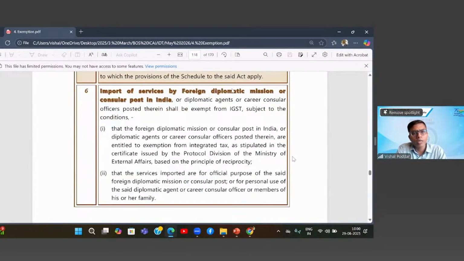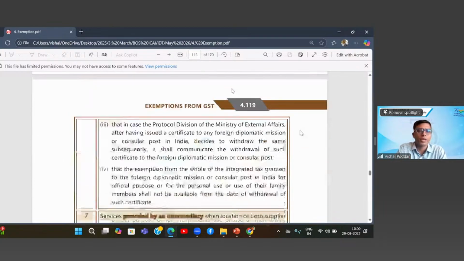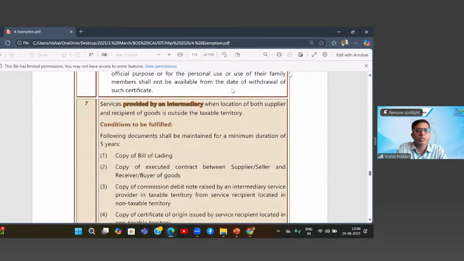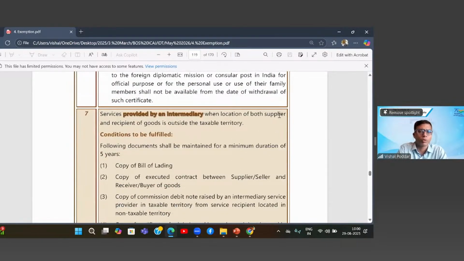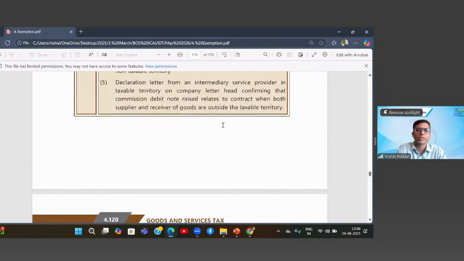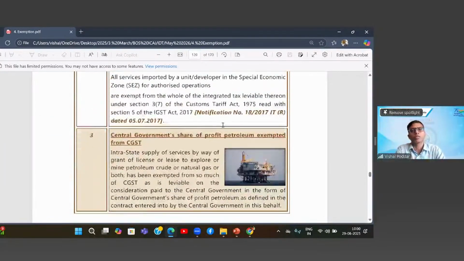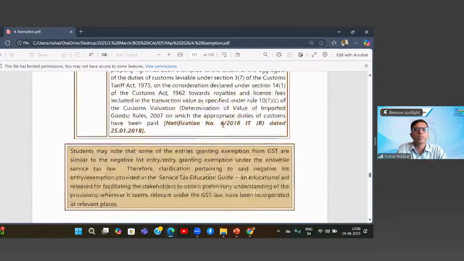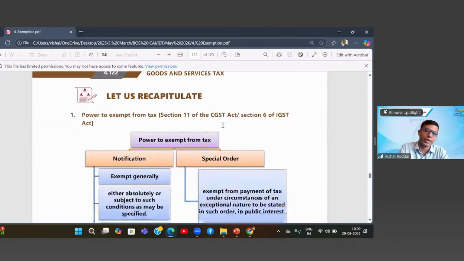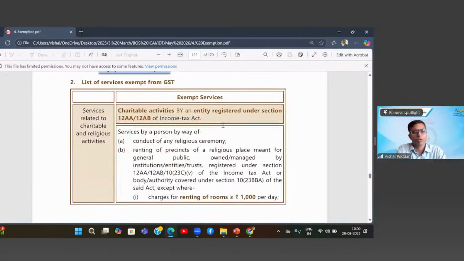Import of service by a foreign diplomatic mission or consular post in India, that is what is exempt. Services provided by an intermediary where all these conditions are satisfied, where both supplier and recipient are outside India. So you are an intermediary in India, but you are helping two people do business and both the people are outside India. Again, that service is exempt. So you have a list of these services which are carried out in terms of international transactions that are exempt. So this is the list of entire exemption.